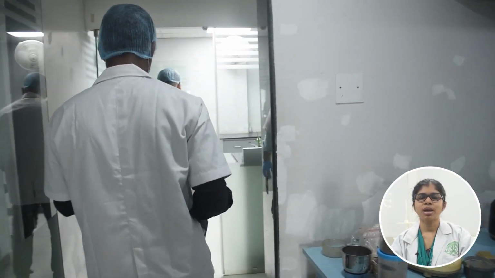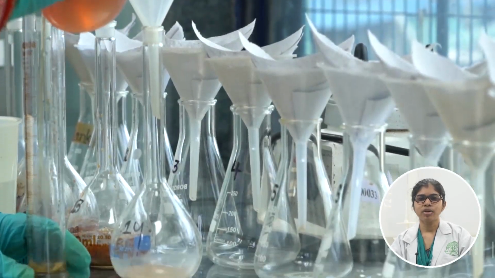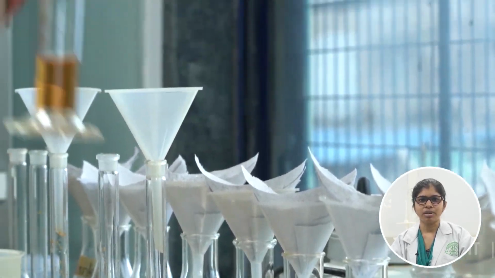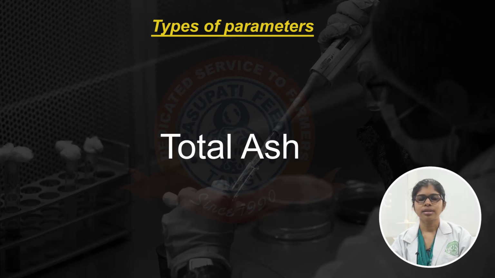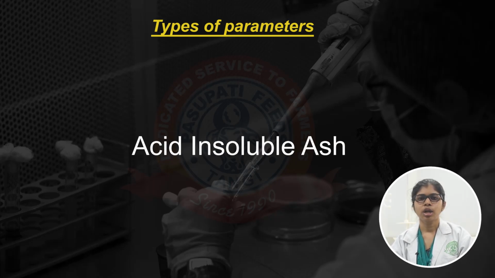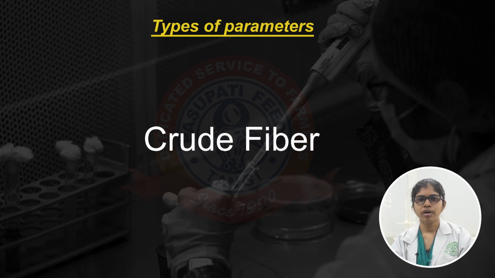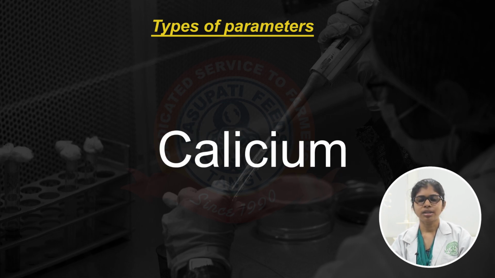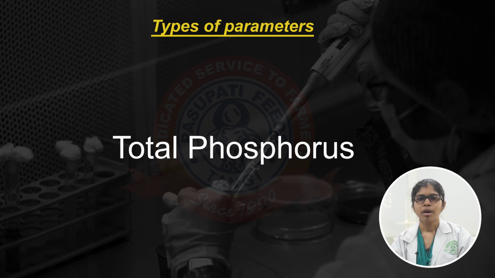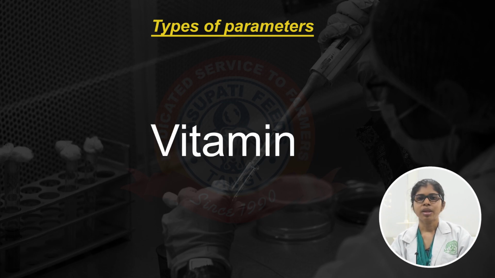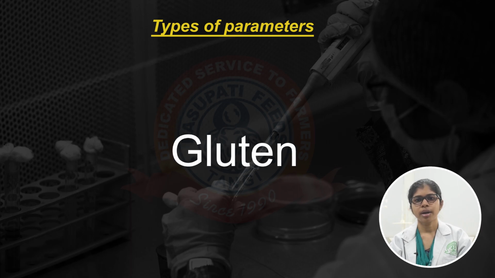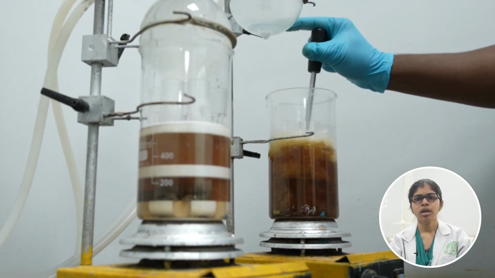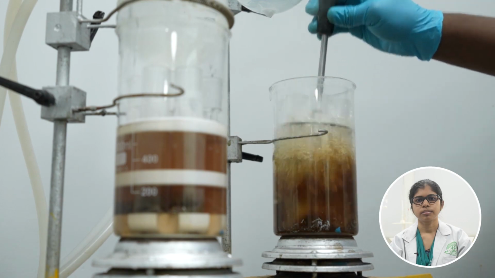After processing of the sample, the samples are taken for the testing of different parameters like moisture, total ash, acid insoluble ash, crude protein, crude fiber, fat, calcium, total phosphorus, pepsin digestibility, vitamins, minerals, toxin, gluten, etc., according to the customer request.